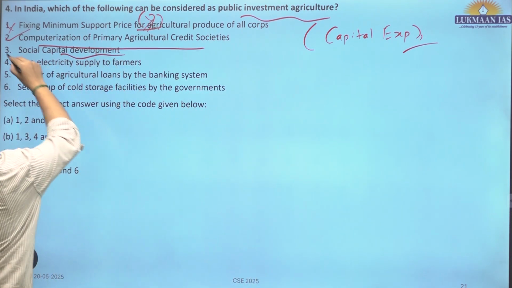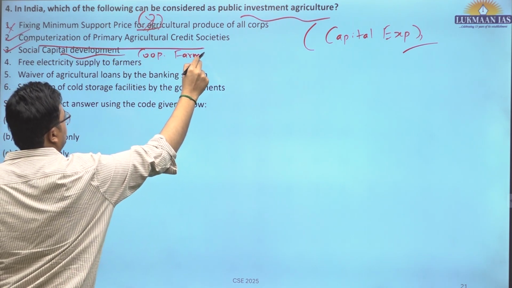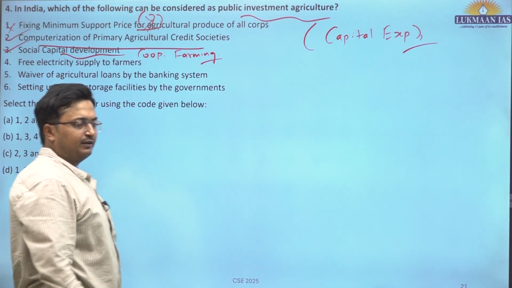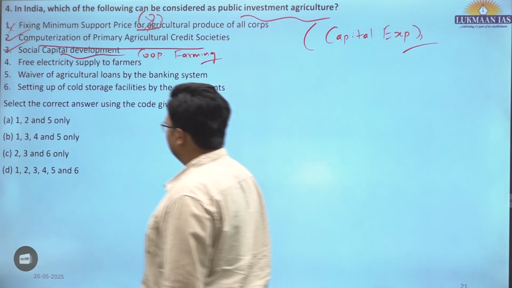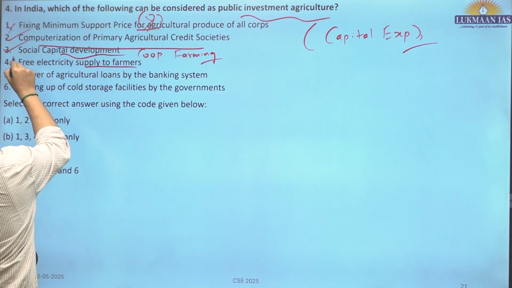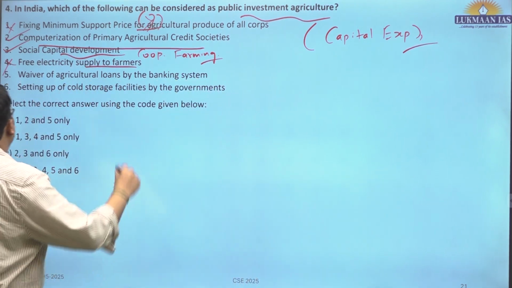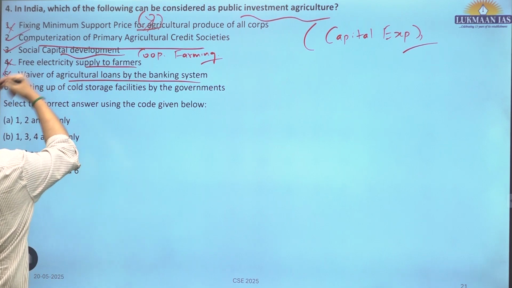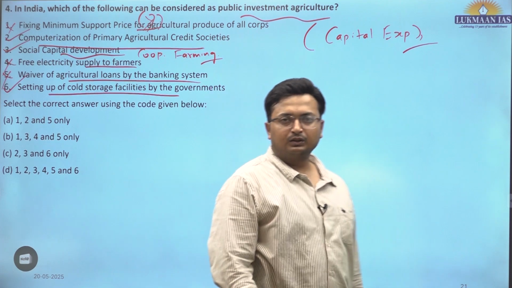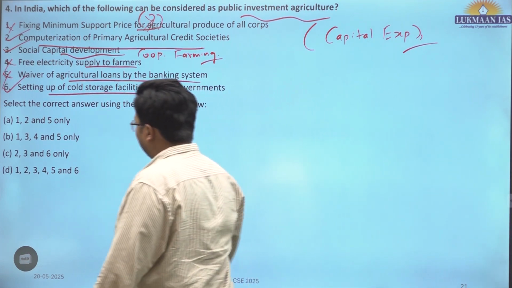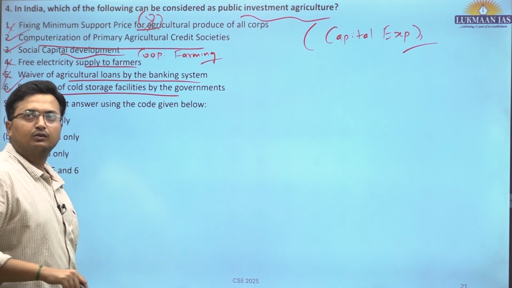Social capital development, this is correct. For example, cooperative farming. You are promoting farmers to join as a common force or creating, say, farmer producer organizations, FPOs. These are also social capital development. Okay, this is correct. Free electricity supply, no. This is again the consumptive part. No capital, no assets are being created. Waiver of agricultural loan, no. Consumptive part. Setting up of cold storage facility, yes. Capital investment, it's capital expenditure. So we have 2, 3 and 6. C is the correct answer for this particular question.